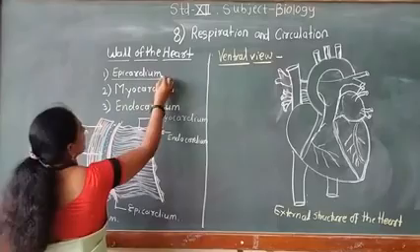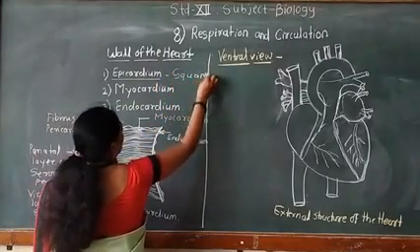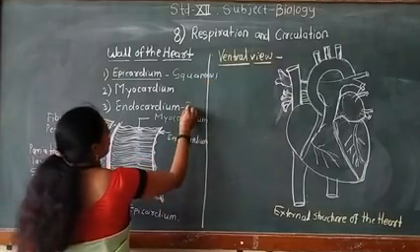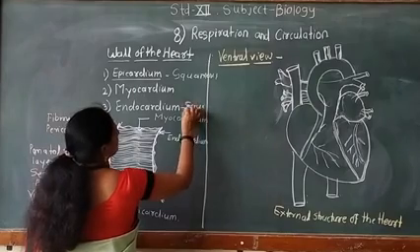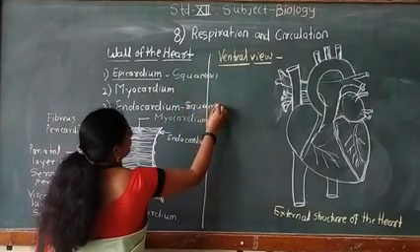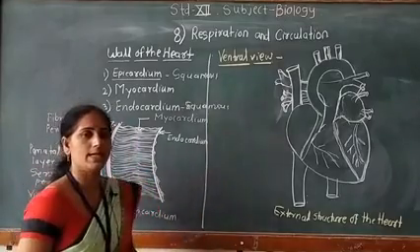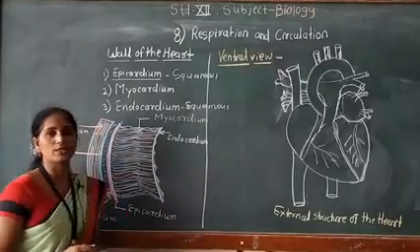This epicardium is formed from squamous epithelium. Like this, endocardium is also formed from squamous epithelium, and it is single layered, rests on a basement membrane, and takes part in the protection function.